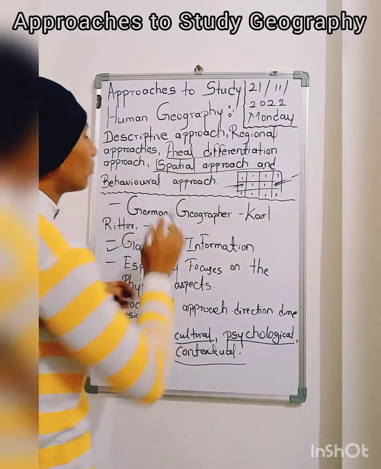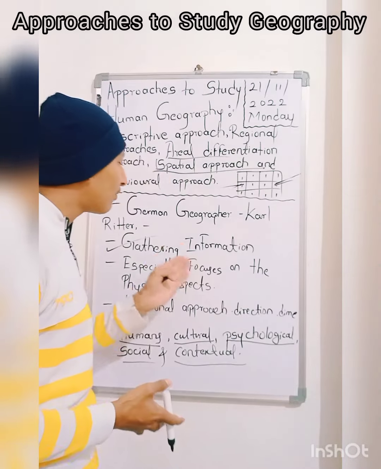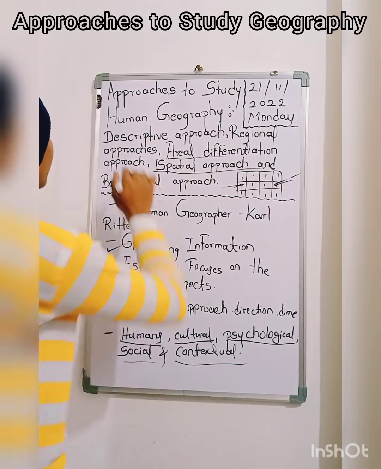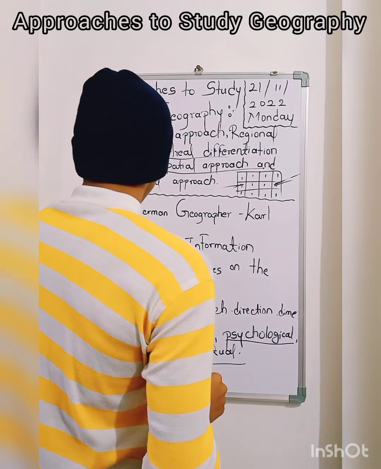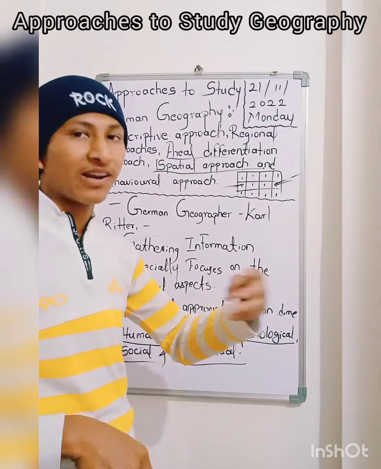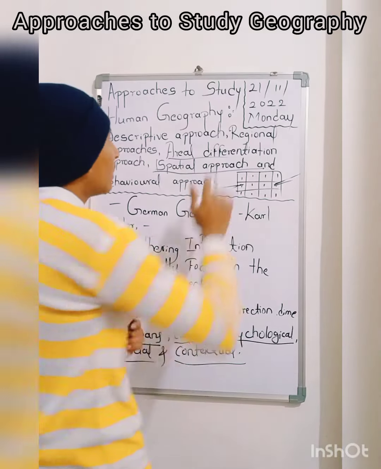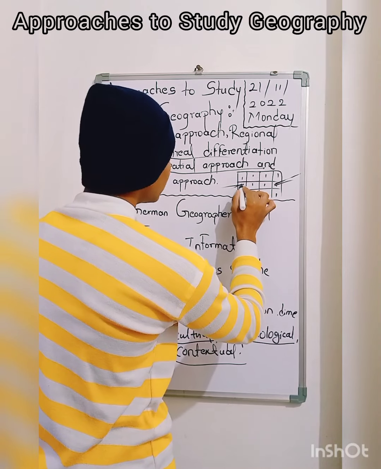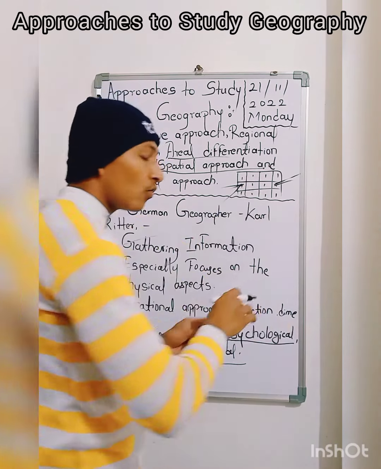Okay, I will just summarize now. The descriptive approach focuses on gathering information or investigating, jotting down the points. Descriptive, vivaranatmaka in Kannada. And the regional approach focuses on a particular area or a specific area in the whole world.